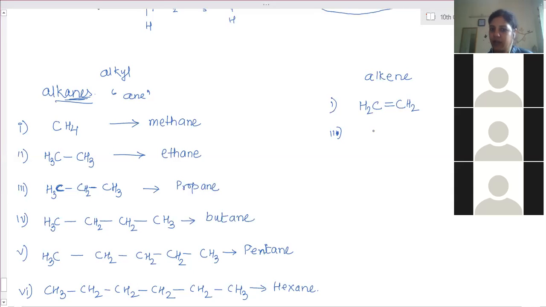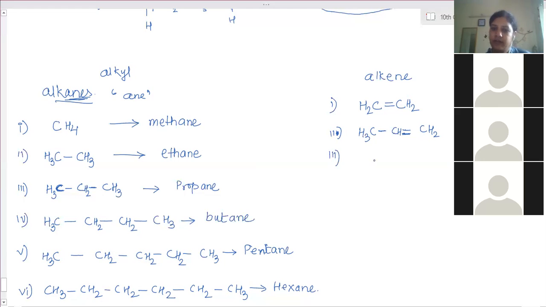Now here 3 carbon atoms, 1, 2, 3. Then the double bond anywhere. I will connect the double bond here. Now check the remaining electrons. This carbon atom, 1 electron is shared, 3 left out, so CH3. This carbon atom, 3 done, 1 left, so H. This carbon atom, 2 done, 2 left, so H2. Clear? Yes, ma'am.